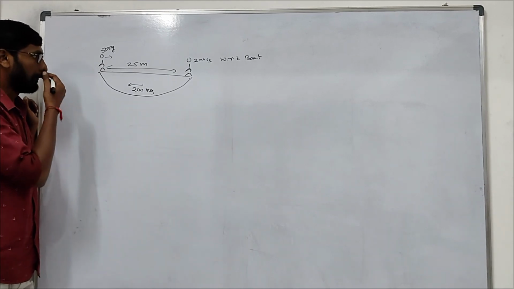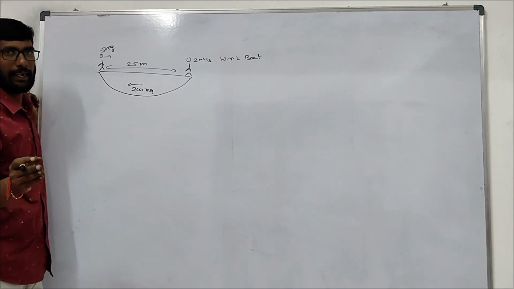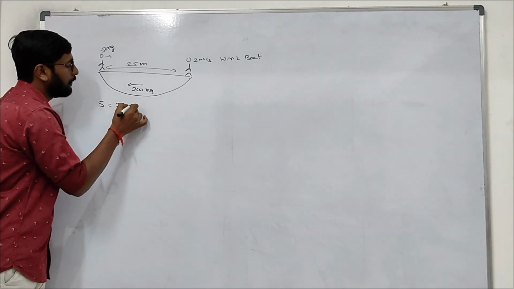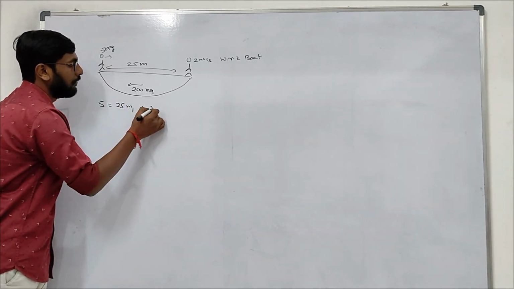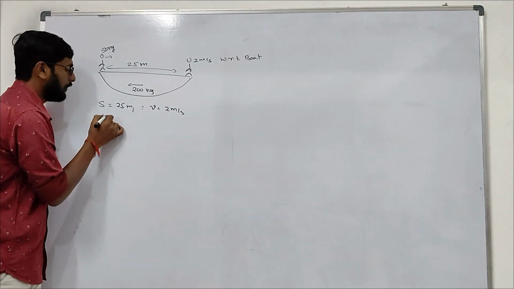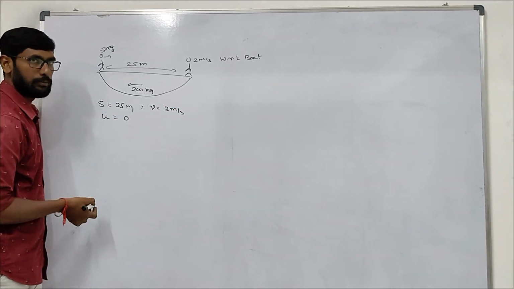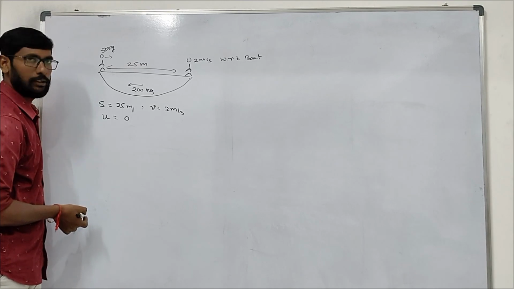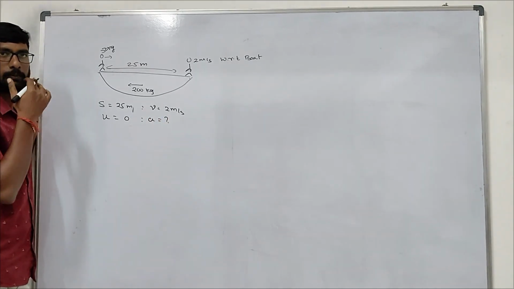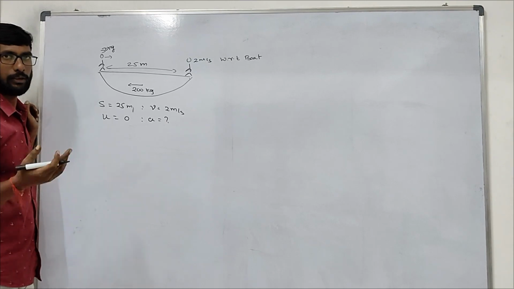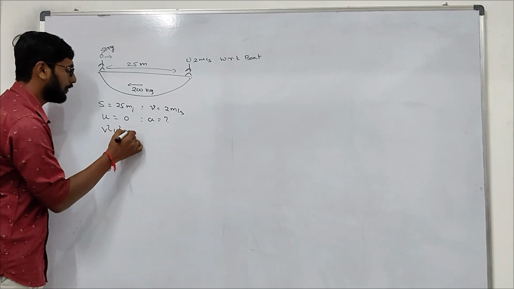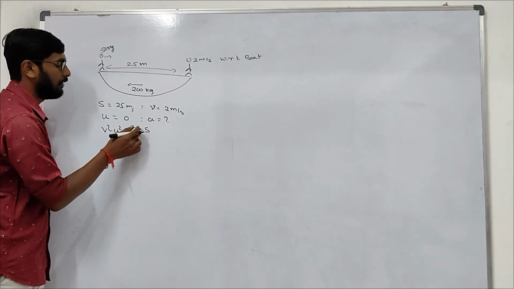So first we need to find the acceleration of the person. Distance is 25 meter. Final speed is 2 meter per second. Initial speed is 0. So to find acceleration, S equals ut plus half a t square, but we don't have t. So we can use v square minus u square equals 2as.